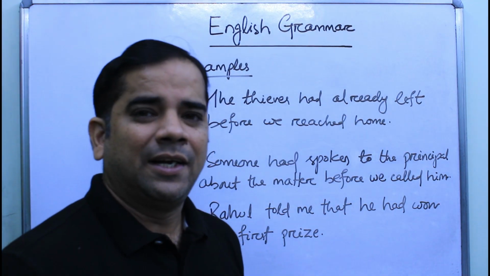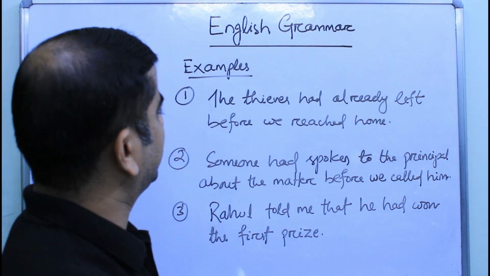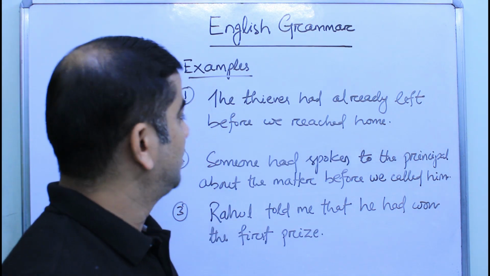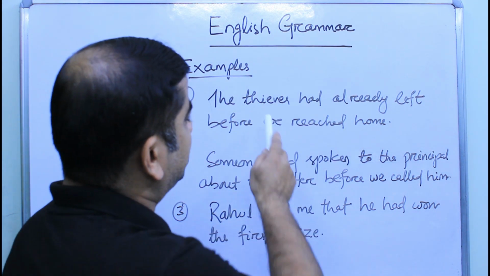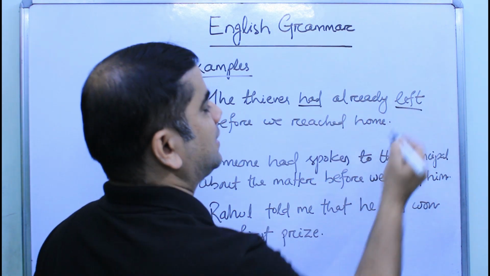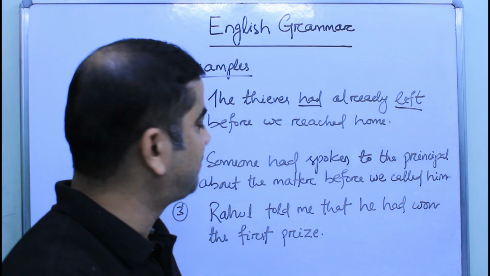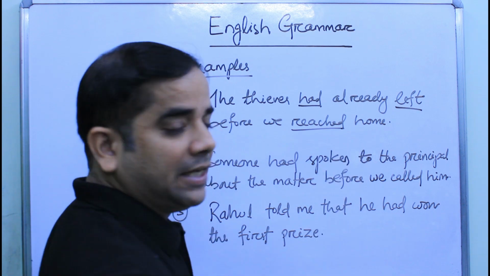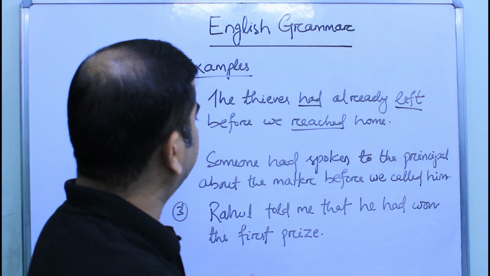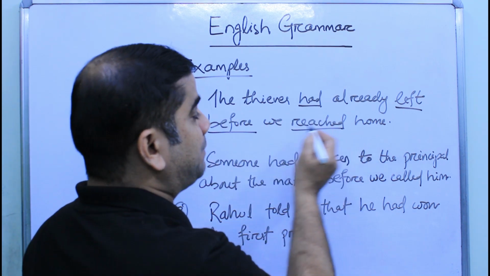Students, let us now discuss these three sentences. First sentence, the thieves had already left before we reached home. Just try to understand. Thieves had already left. Had left. That means left is in its past perfect form or past participle form. Reached is in its simple past form. So, what is the case over here? The thieves had already left before we reached.